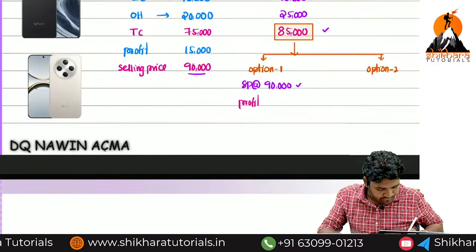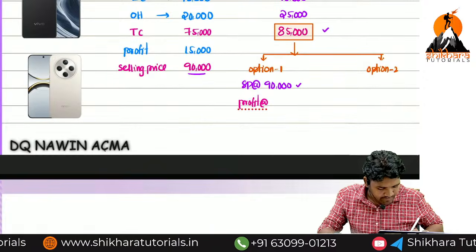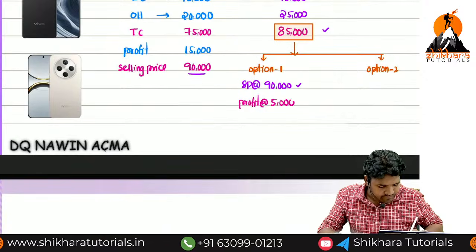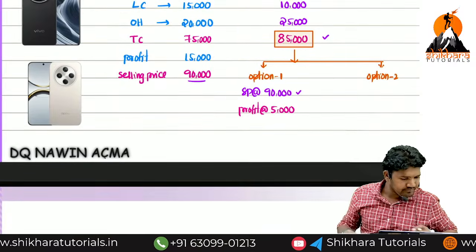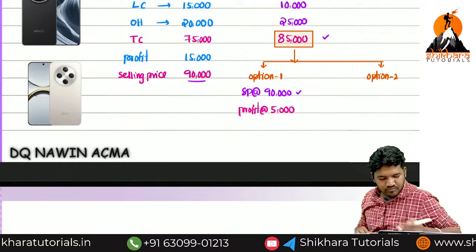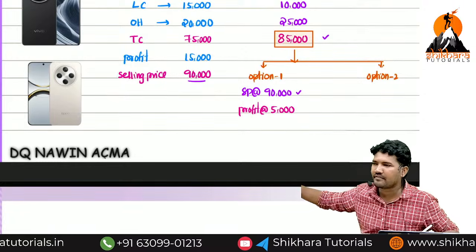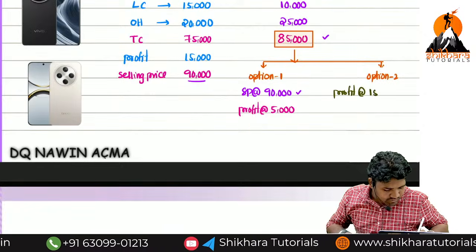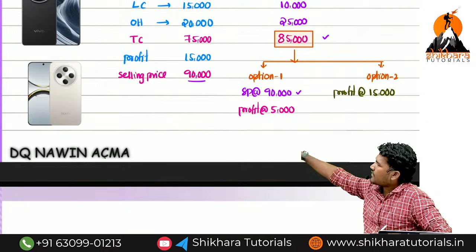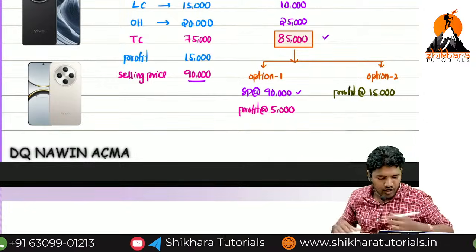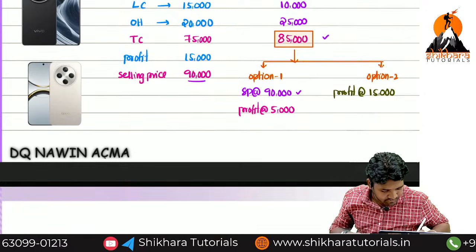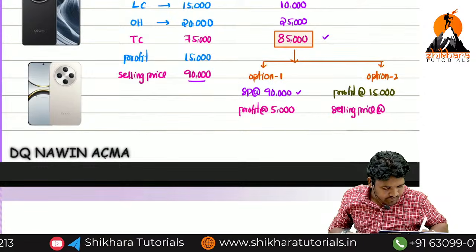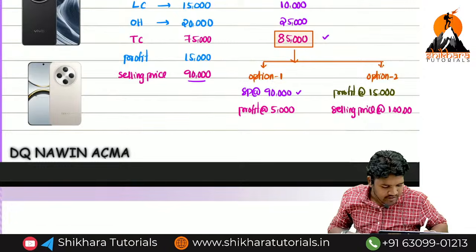Now profit. How much is the profit if we sell at 90,000? 5,000 is the profit. Now when it comes to option number 2, what is option number 2? I want that profit mandatorily. Now 85,000 is the cost, 15,000 is the profit. What about the selling price? 1 lakh. Sir, is this case possible? Yes, this case is possible.